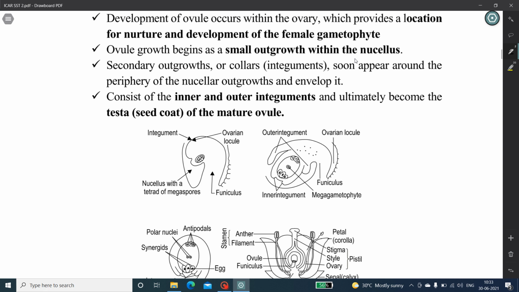The region of the nucellus that is to become an ovule enlarges and differentiates into definite morphological characteristics. Secondary outgrowths, that is integuments, soon appear around the periphery of the nucellar outgrowth and envelop it. The first picture shows the longitudinal section of the ovary showing the developing ovule. The second picture shows the latest stage of ovule development where the integument differentiates into outer integument and inner integument and the further development of the ovule takes place.